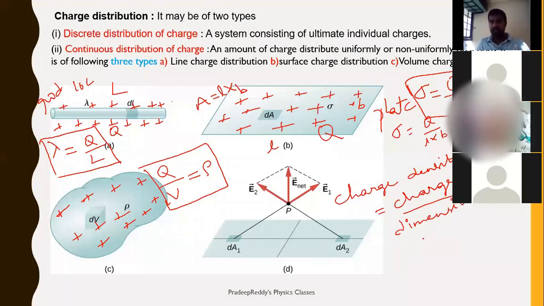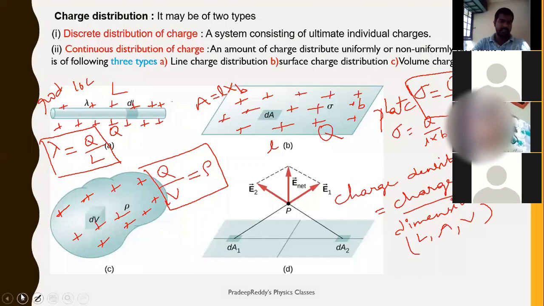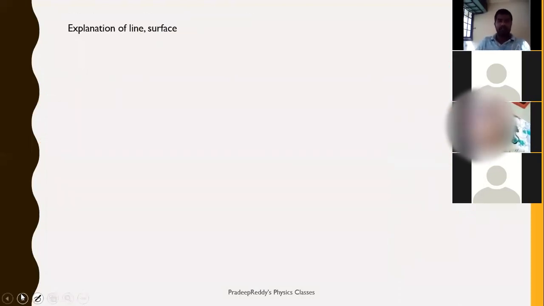Dimension can be length, or area, or volume. So we have three different types of charge densities. As I explained, number one, line charge density.